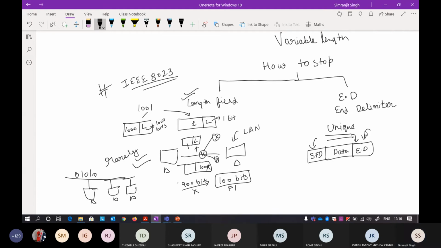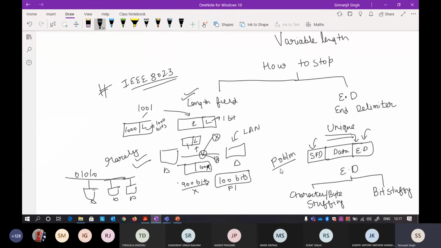But this end of the frame is again solved by two techniques. The two techniques are character stuffing, most popularly known as byte stuffing, and another is bit stuffing. So the end delimiter has a problem. I'll go toward the problem, what exactly is the problem for the end delimiter.